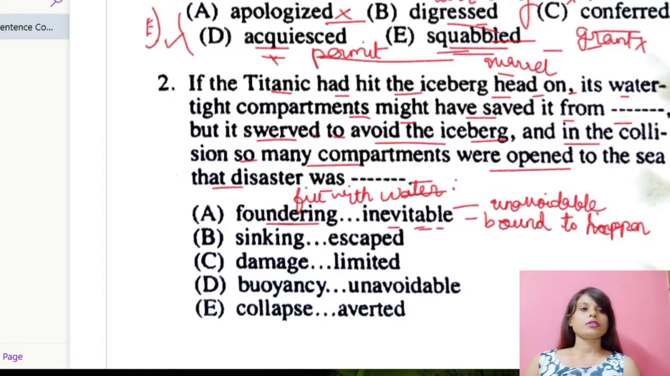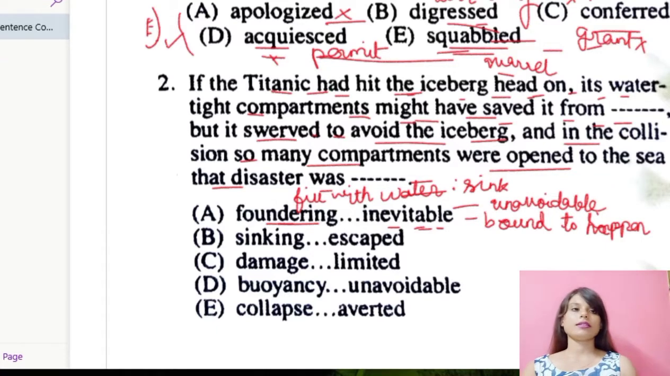So fill it with water, or you can say sink, that means drowning. So if I put foundering, that is, if the Titanic had hit the iceberg head on, its watertight compartments might have saved it from foundering. Obviously watertight compartments means it won't allow any water from outside to get inside. So if the Titanic had hit the iceberg head on, its watertight compartments might have saved it from filling with water and thus sinking.